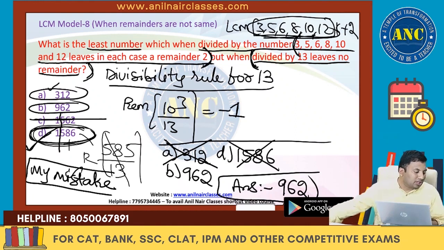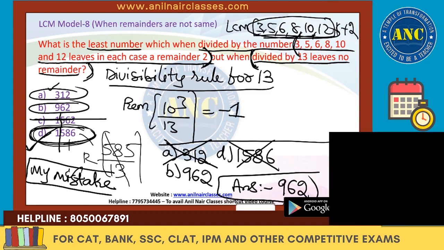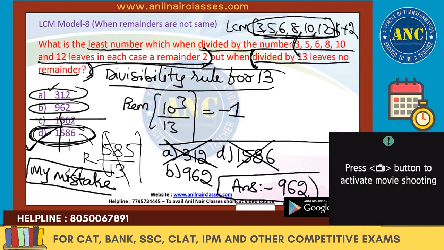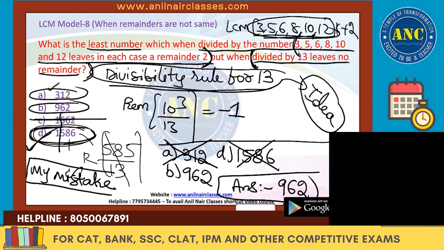Thank you, Jaswant. I hope you got the idea. There are 3 options which are divisible by 13. I have seen only one option, but the entire idea is to tell you the divisibility rule for 13. This is the entire idea. Zoya, you can ask a doubt. I hope it is clear. Kindly reply in the live chat if it is clear to you. I hope you understood how to use the divisibility rule for 13.